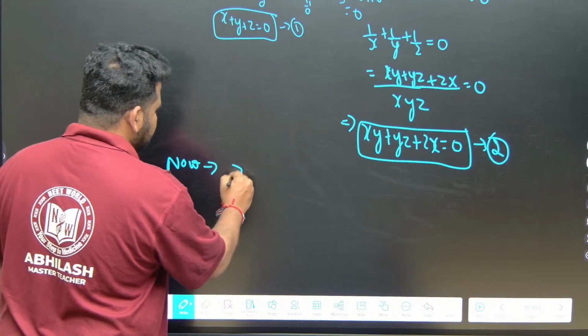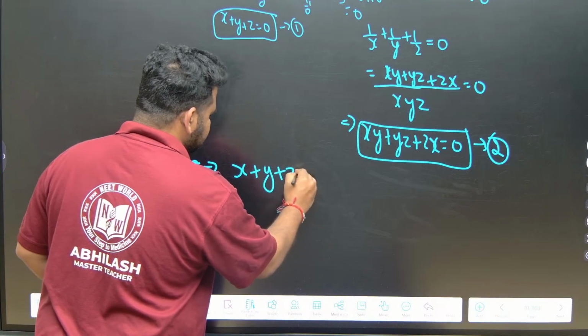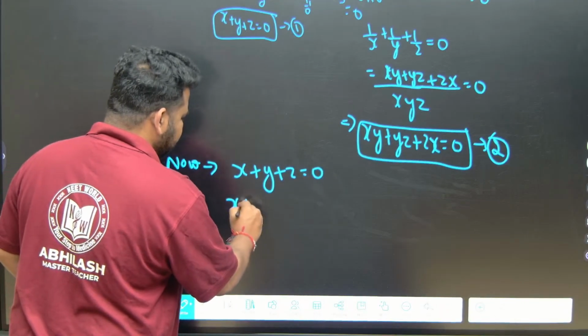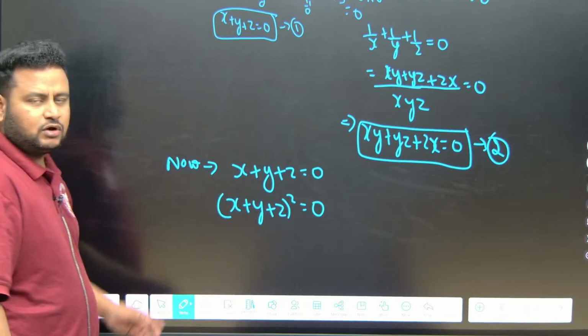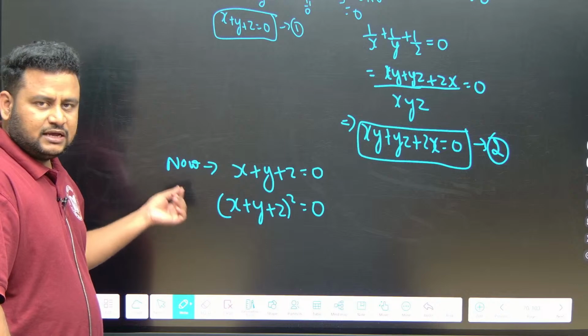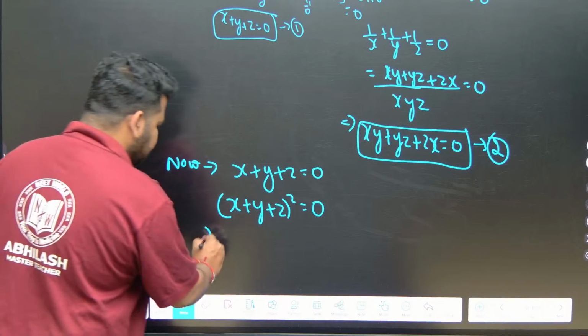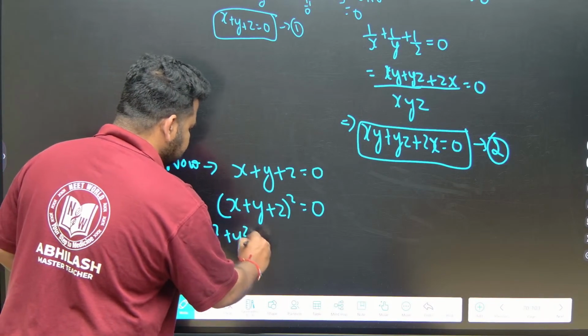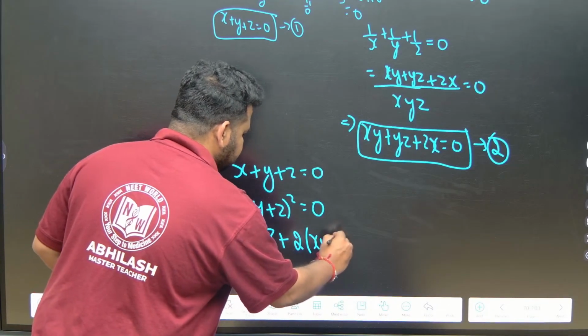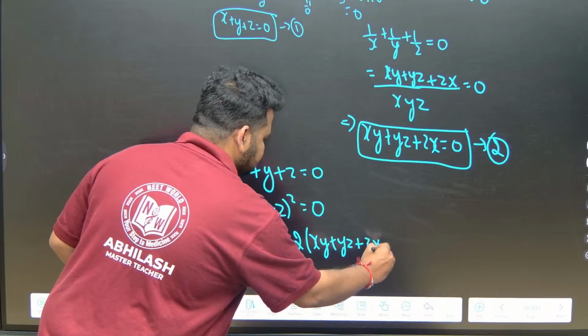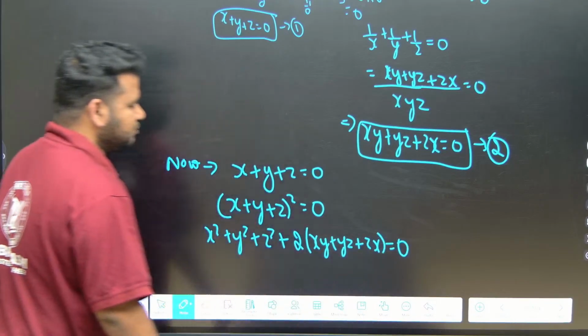Now x plus y plus z is equal to 0. Squaring on both sides, we will get x plus y plus z whole square is equal to 0. Correct? Now what is this? a plus b plus c whole square, or x plus y plus z whole square, is equal to x square plus y square plus z square plus 2 times xy plus yz plus zx. This will be equal to 0.